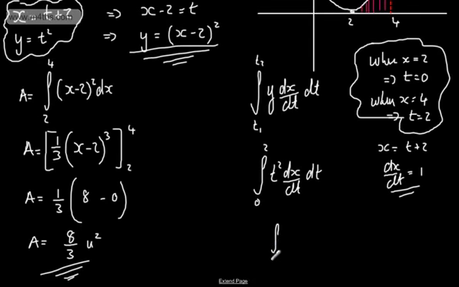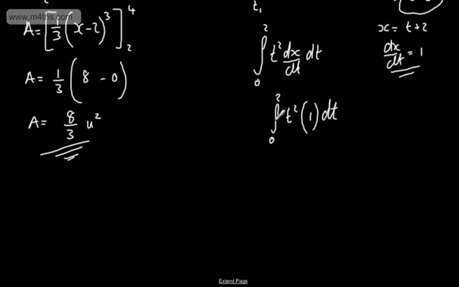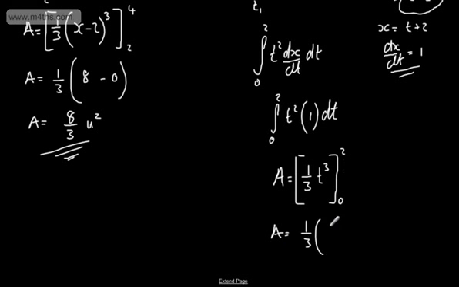So I'm looking at the integral from 0 to 2 of t squared multiplied by dx/dt, which is just 1, and that will give me the integral of t squared dt from 0 to 2. If we go and do that, the area will be equal to 1/3 t cubed, and I'm interested in this from t equal to 0 to t equal to 2. So the area is going to be 1/3. If I sub in 2, 2 cubed is 8. If I sub in 0, that's 0. And we end up with exactly the same. So we get 8 over 3 units squared, as we did in Cartesian form.